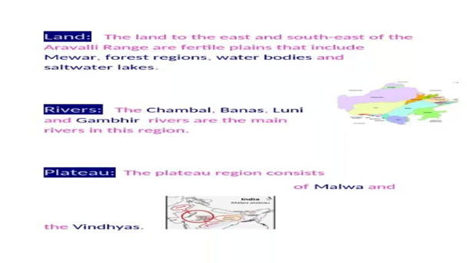Next, we know the point is rivers. The Chambal, Banas, Luni, and Gambhir rivers are the main rivers in this region. Next we know the plateau. It also has a plateau. The plateau region consists of Malwa and the Vindhyas. So remember these two names of plateaus, Malwa and the Vindhyas.